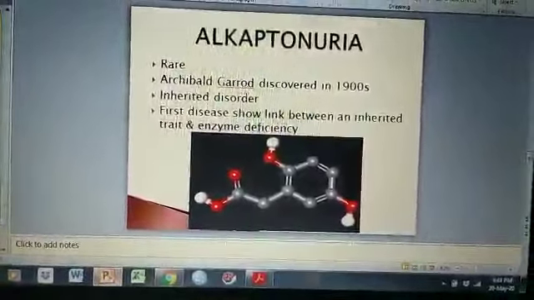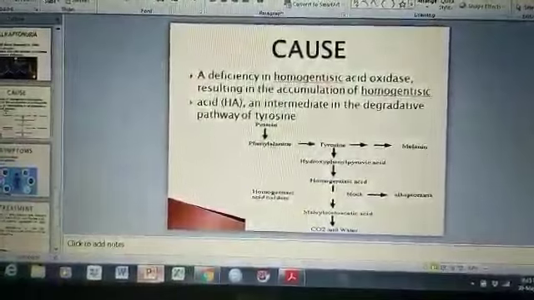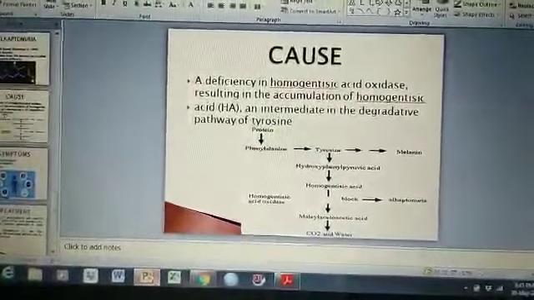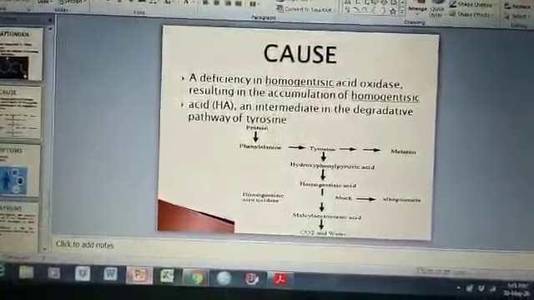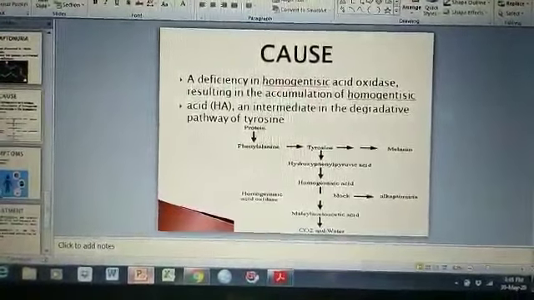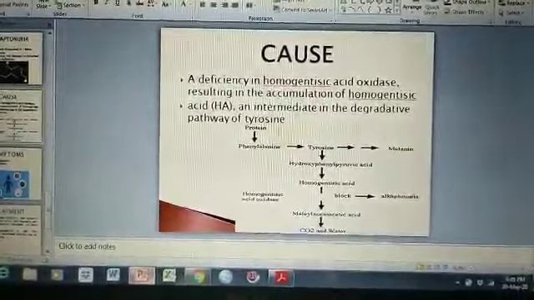The main characteristic of this disorder is that urine turns black when exposed to air because of the oxidation of homogentisic acid. The main cause is the homogentisate dioxygenase gene, which is responsible for the production of the enzyme homogentisic acid oxidase that helps degrade the amino acids phenylalanine and tyrosine.